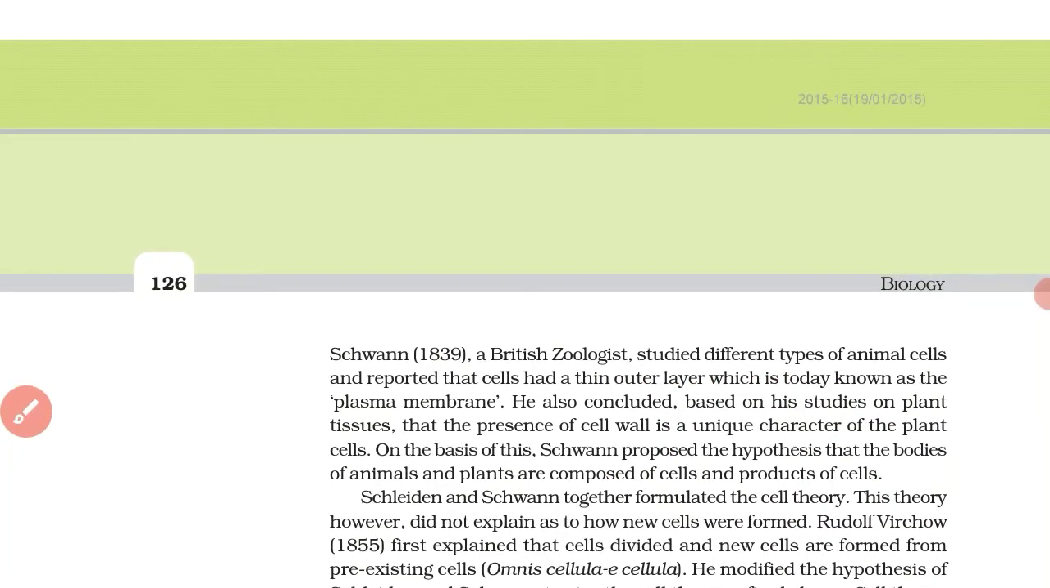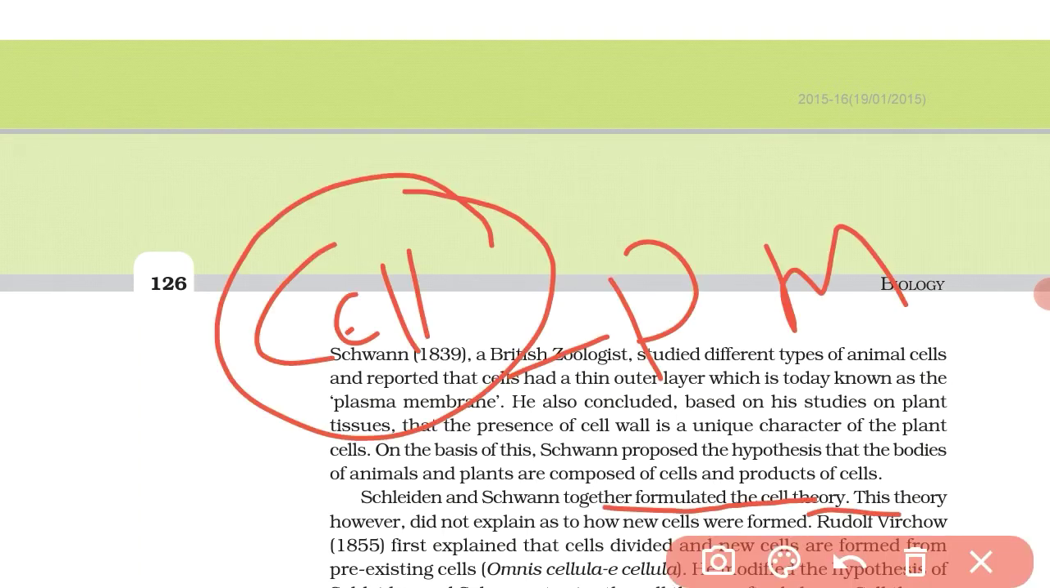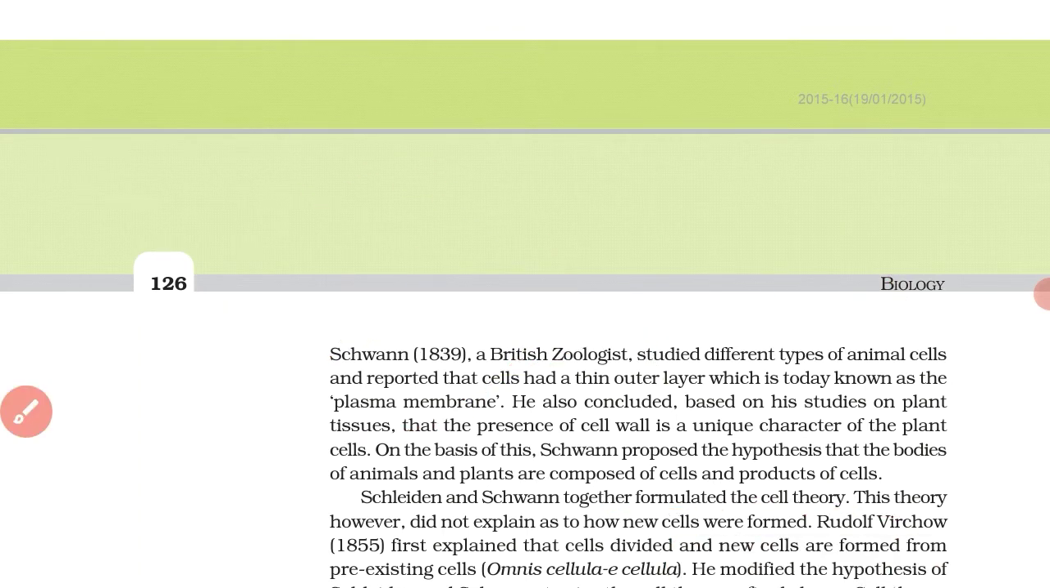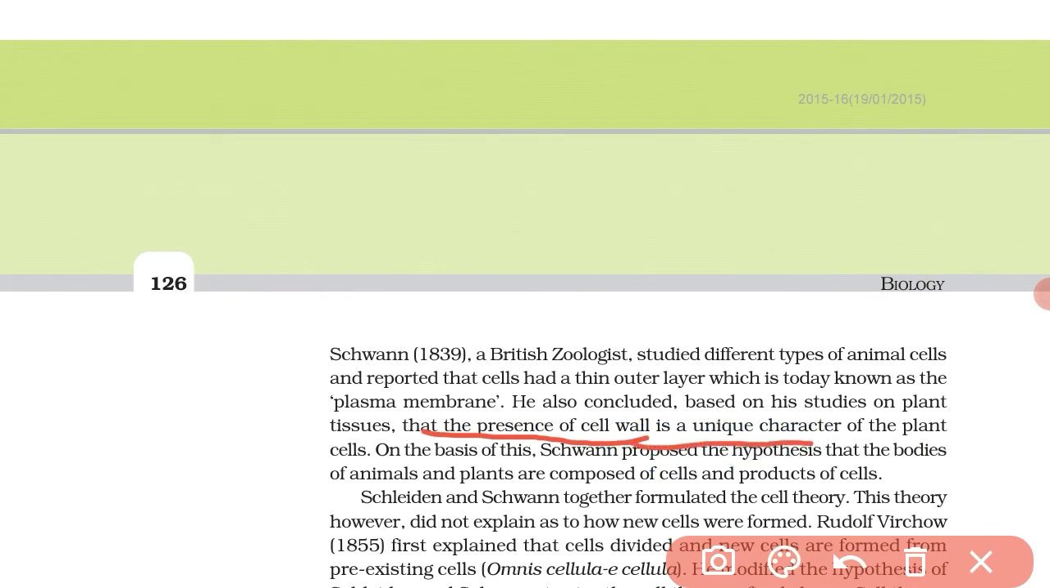He also concluded, based on his studies on plant tissue, that the presence of a cell wall is a unique character of the plant cell. It means his studies say that there is a unique feature in the cell, and its name is the cell wall.